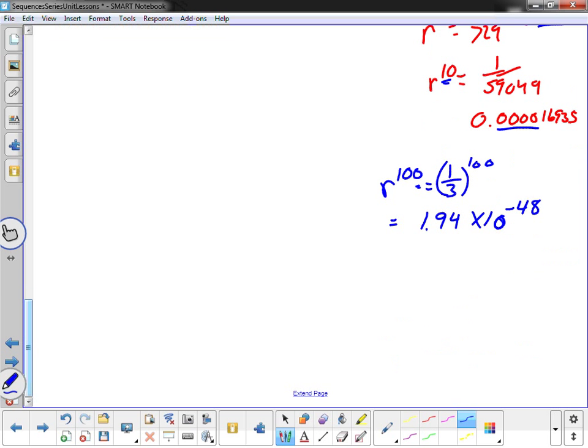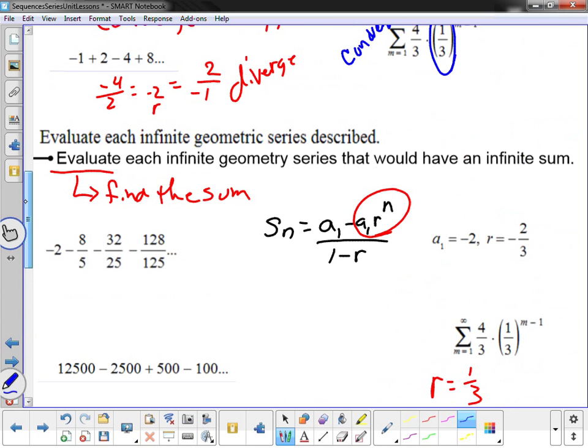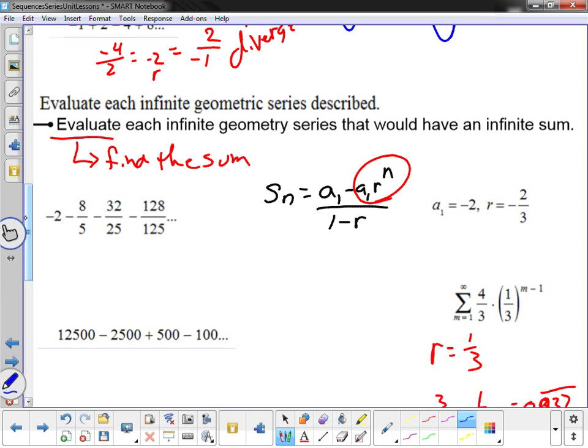So basically, if I take r and raise it to infinity, to an extremely large number, this is going to go to 0. And if that goes to 0 when I get to very, very large numbers, it means that part right there becomes a1 times 0, which means this whole thing becomes 0.